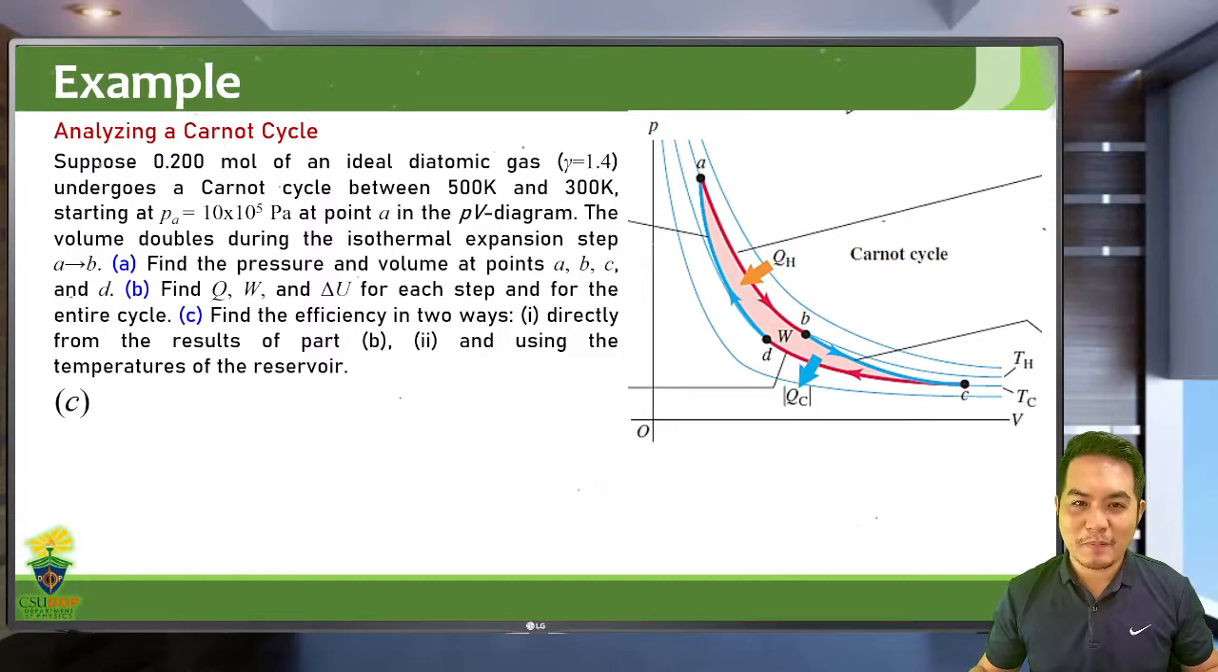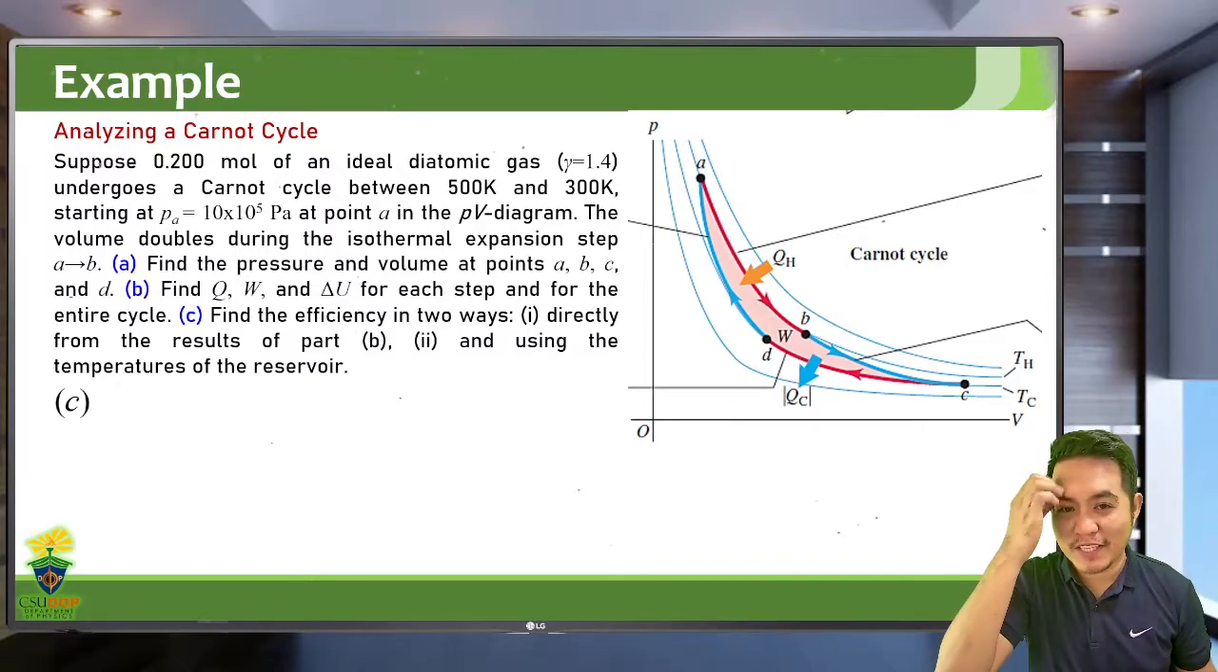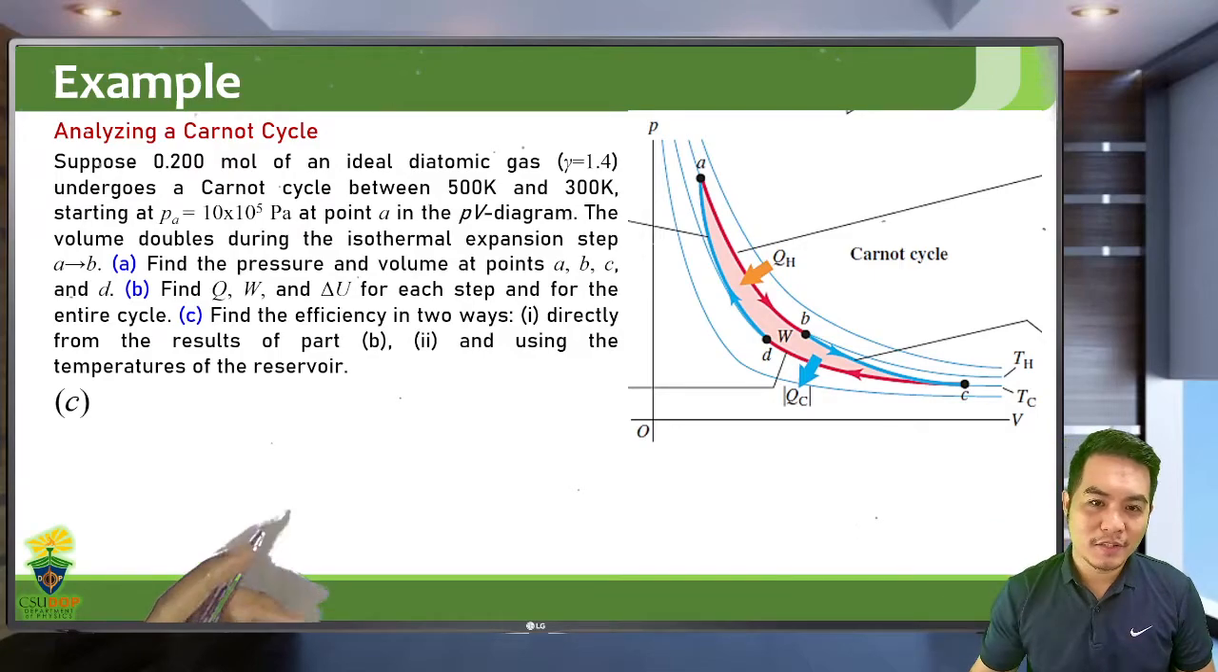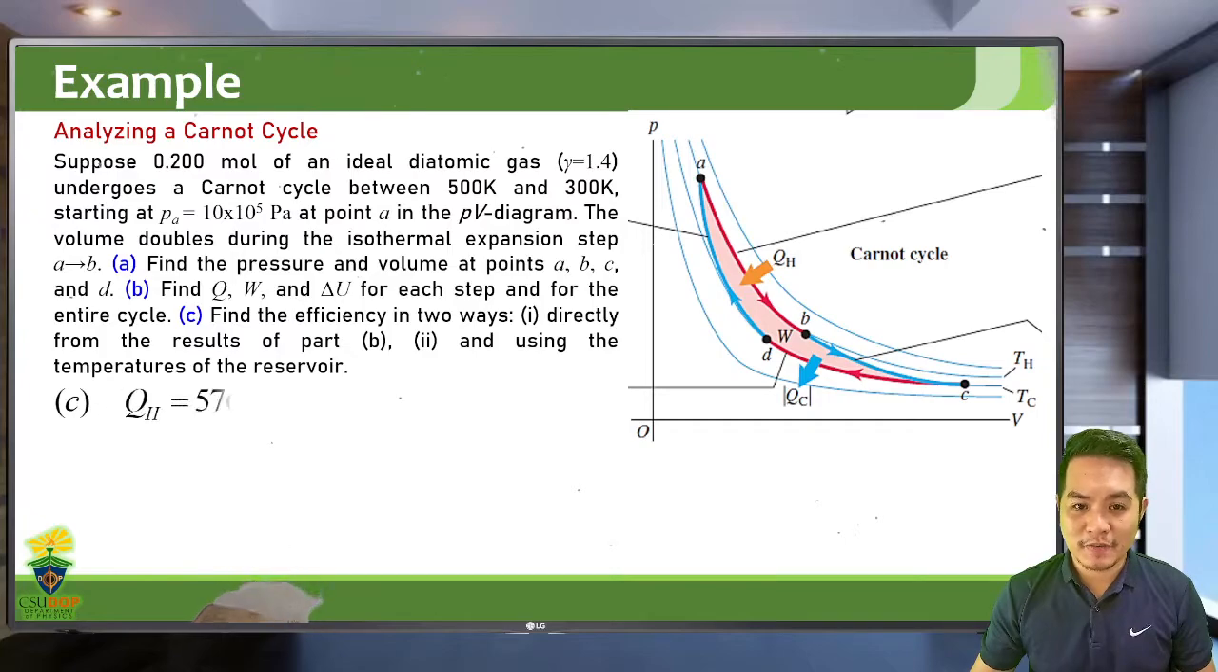The last problem, letter C. So this is a very long problem. Find the efficiency in two ways: directly from the results of part B and using the temperatures of the reservoir. So we now have to solve for the efficiency of this engine in two ways, using the results that we have in part B or directly using the formula, using the temperatures of the reservoir.